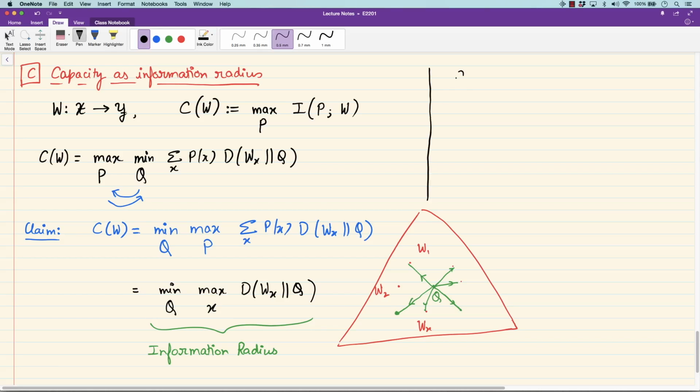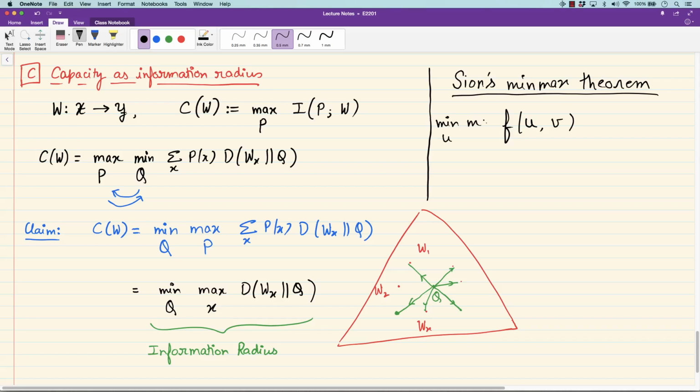This is called the Sion min-max theorem. I'll give a rough statement because the formal statement is sort of beyond the scope of this course. So suppose you have a function f with two inputs, u and v, and you want to look at the minimum over u, maximum over v of f(u, v).